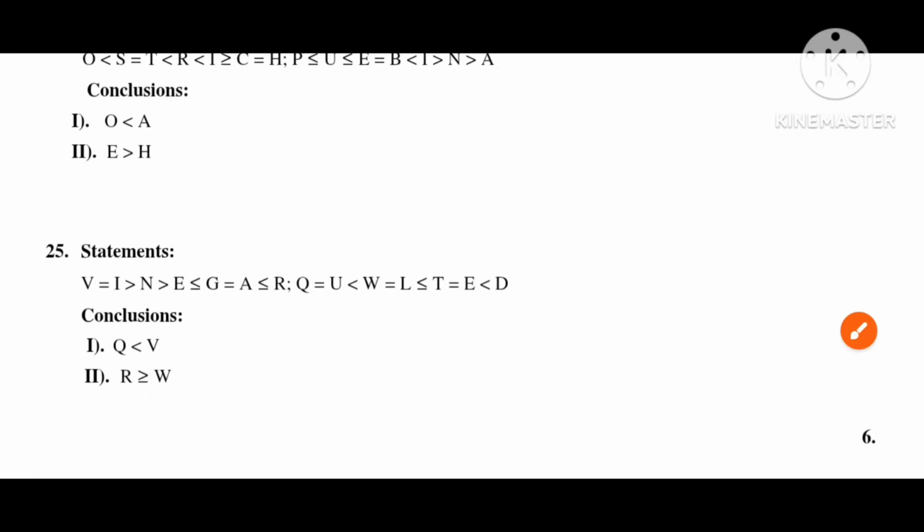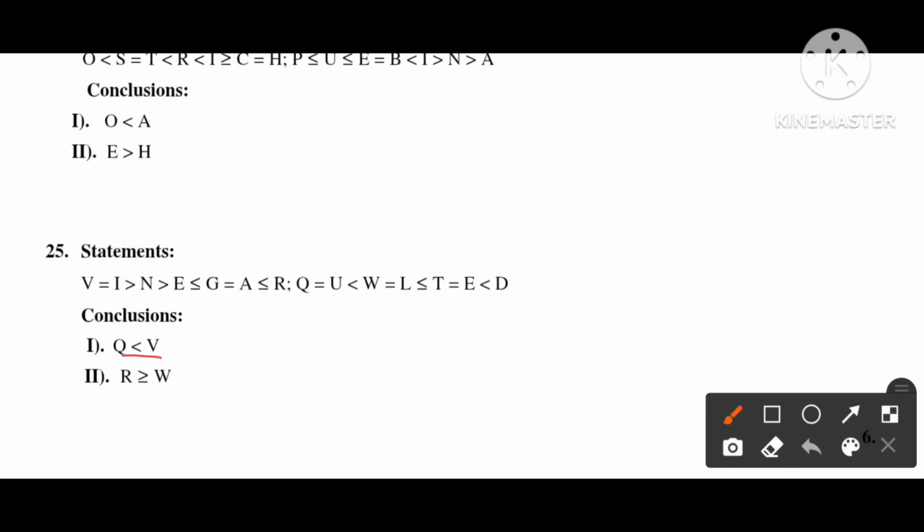Next, fifth question. The flow from V to Q. So from V we can reach to I, N and E. From E we can reach to Q. It is possible. So first conclusion will be true. Second conclusion. The flow from R to W with everywhere equals to. From R we can reach up to E with everywhere equals to. From E we can reach to W with everywhere equal to also. So this is also true. Both 1 and 2 is true here.